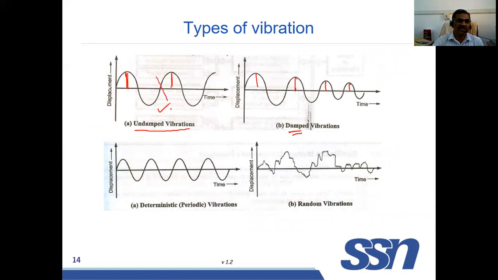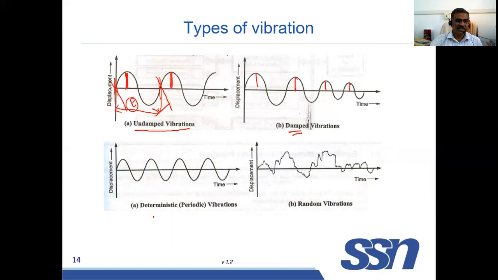What is a cycle? This is a cycle. The first cycle starts here and it ends here. So this is known as one cycle. What is time period? The time required for completing one cycle is known as the time period. The number of cycles per second, how many cycles a vibrating body is completing per second, is known as frequency. And this is known as the amplitude of vibration.